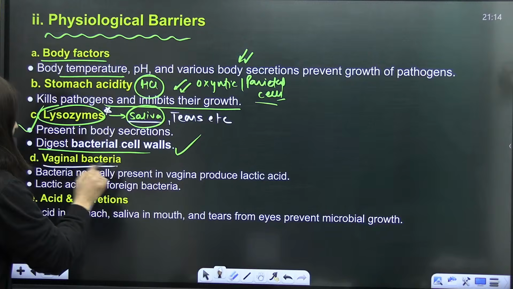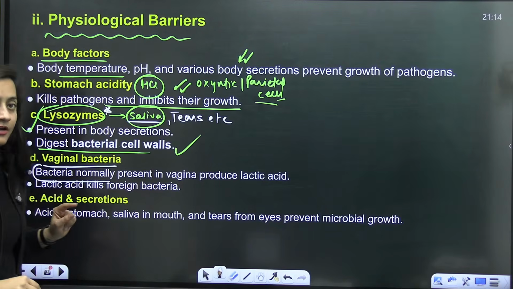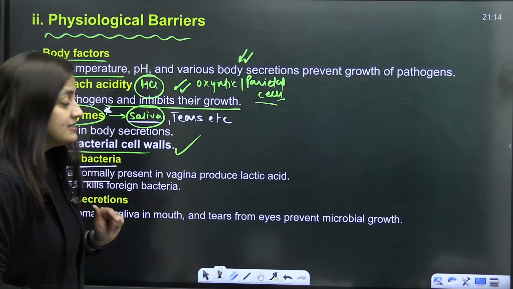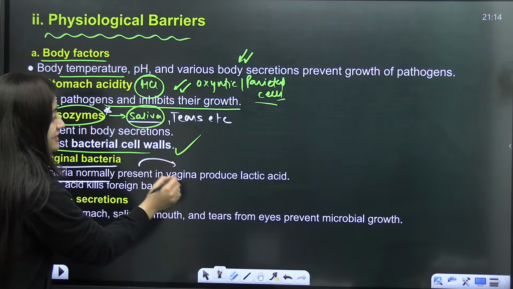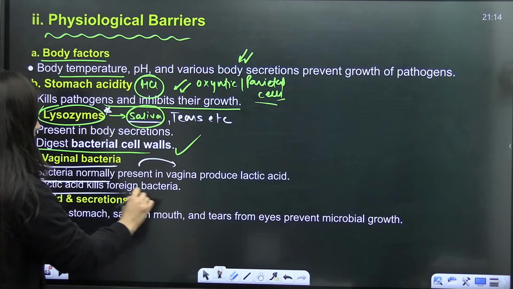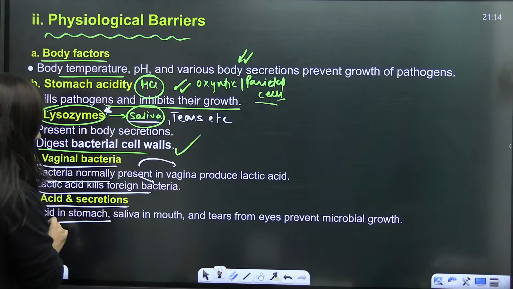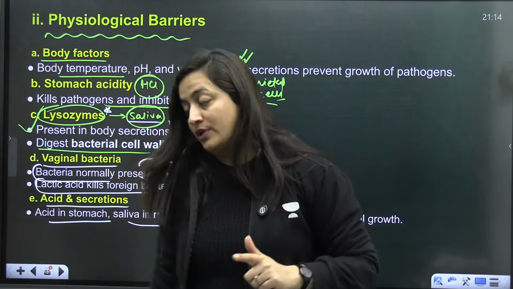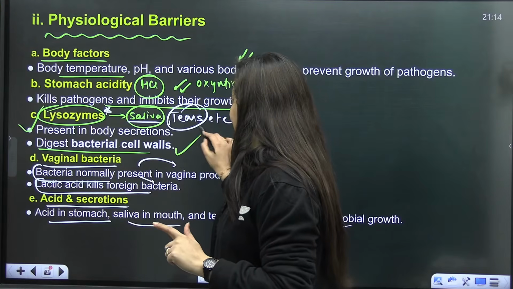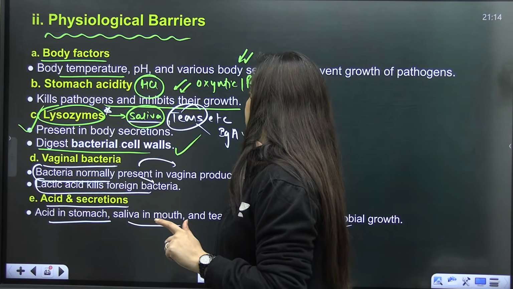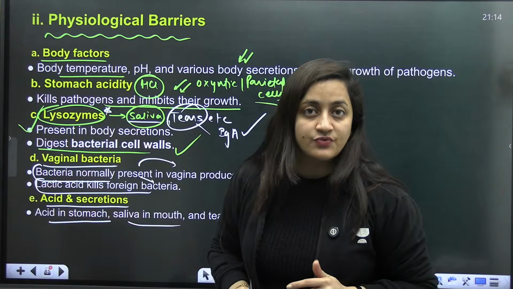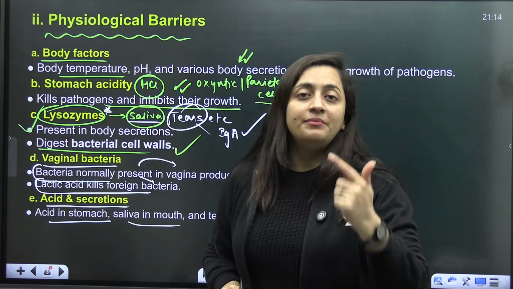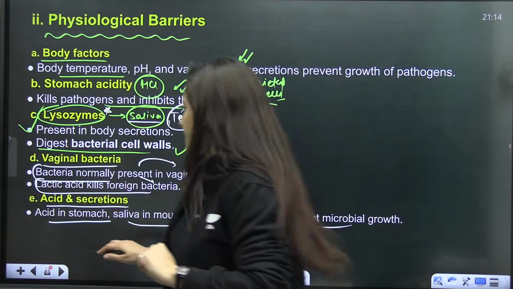Then vaginal bacteria are also there, you know, lactobacillus. The bacteria normally present in the vagina produce lactic acid, which will kill foreign bacteria. So acid in the stomach, saliva in the mouth, tears from the eyes, they are going to do that. Even in the tears you also talk about the antibody IgA, but they have lysozyme in tears and saliva. So that is how it protects as well.